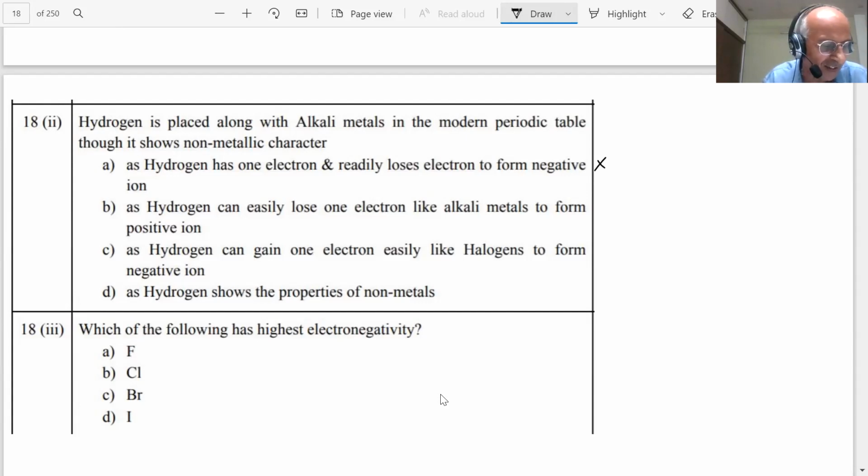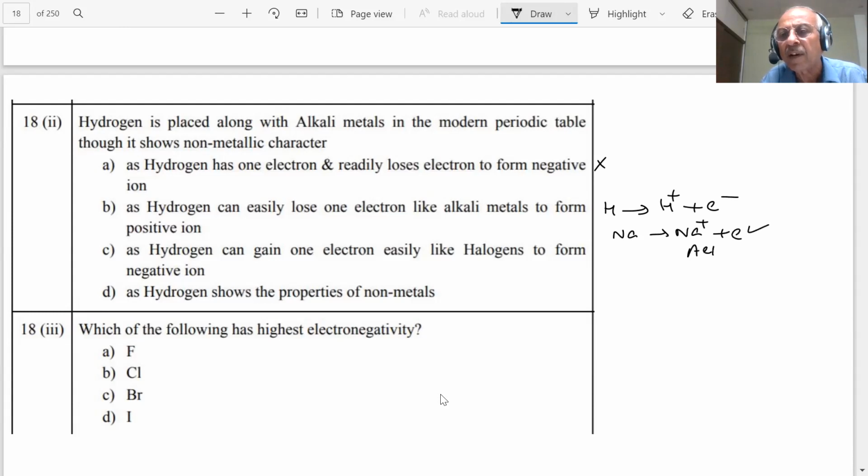If hydrogen loses an electron, student, then what will happen? H plus and e minus. What do alkali metals do? They also form Na plus and e minus. This is the explanation, student, not the answer. You have to write only one. So B is the correct answer. I don't have to go further. Once I get the correct answer, it is over in the exam. That is the trick. Hydrogen can lose one electron like an alkali metal to form a positive ion, not a negative ion. That is the correct answer.